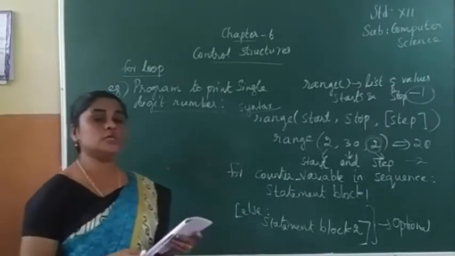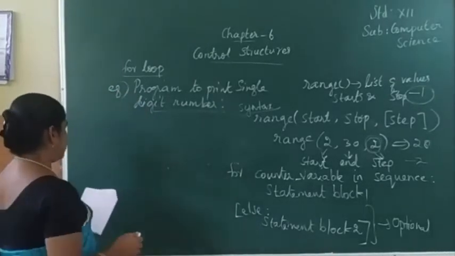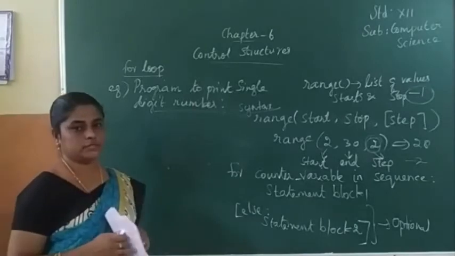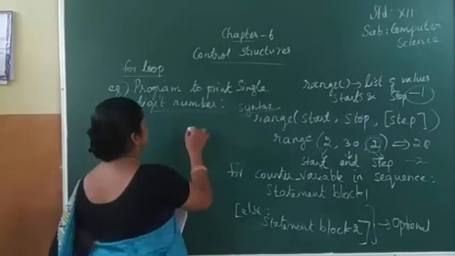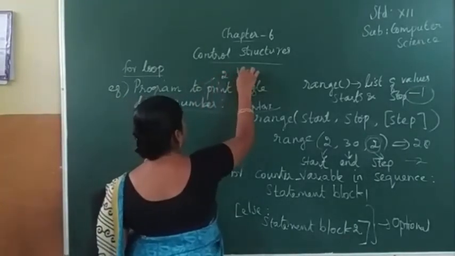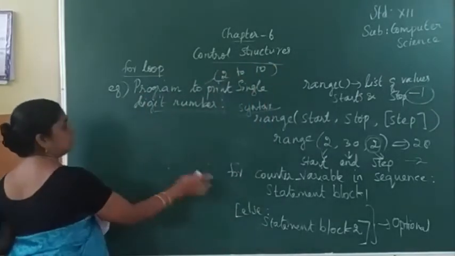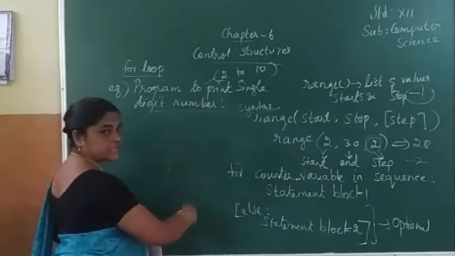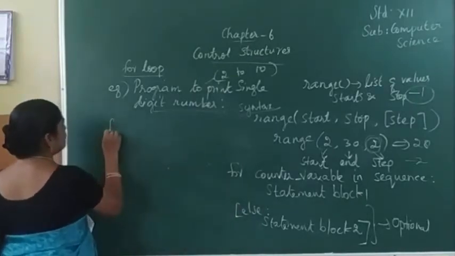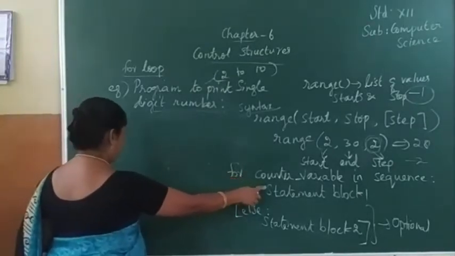Now here we can use a for loop. Single digit means from 2 to 10, starting value 2 to 10. Now we can use this for loop. From the syntax itself we can write the for loop. So first, for, then the counter variable.